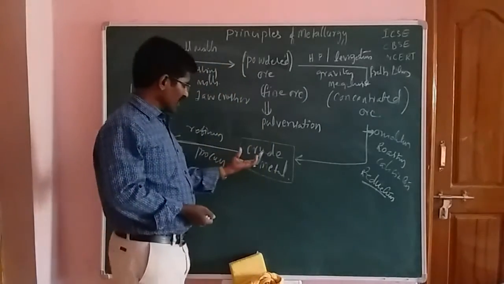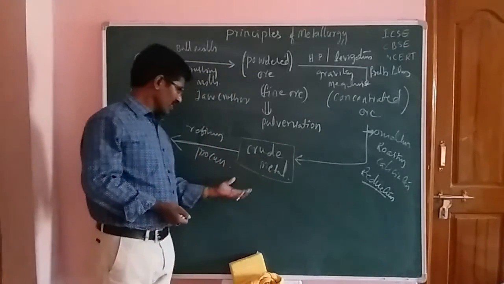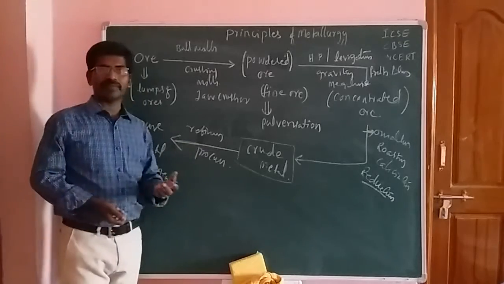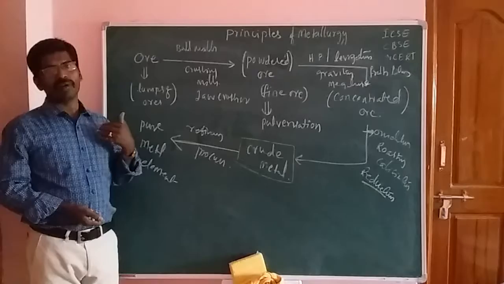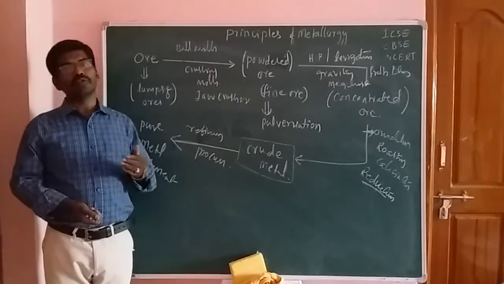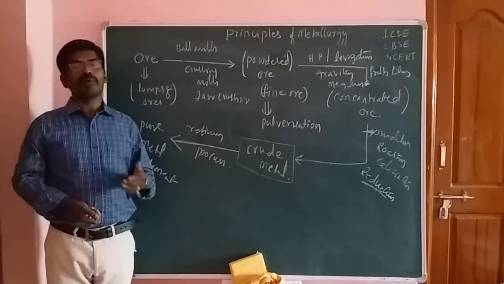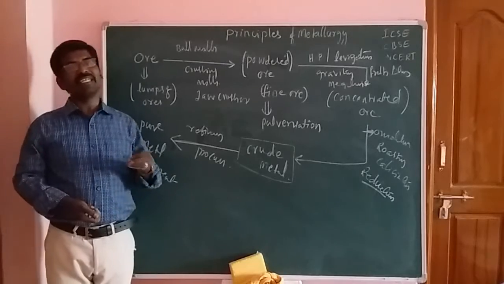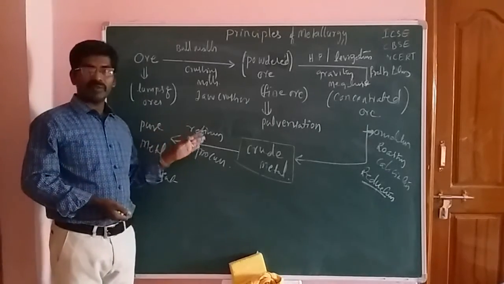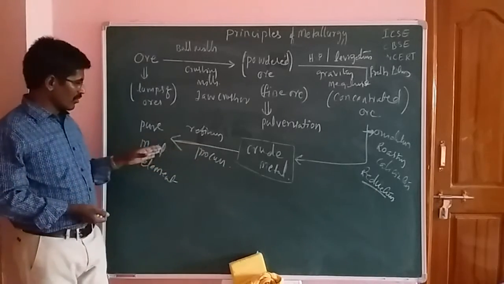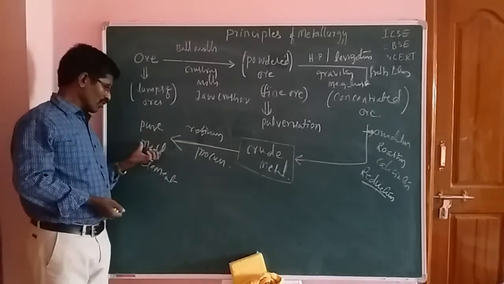By using these processes, we prepare the pure metals.